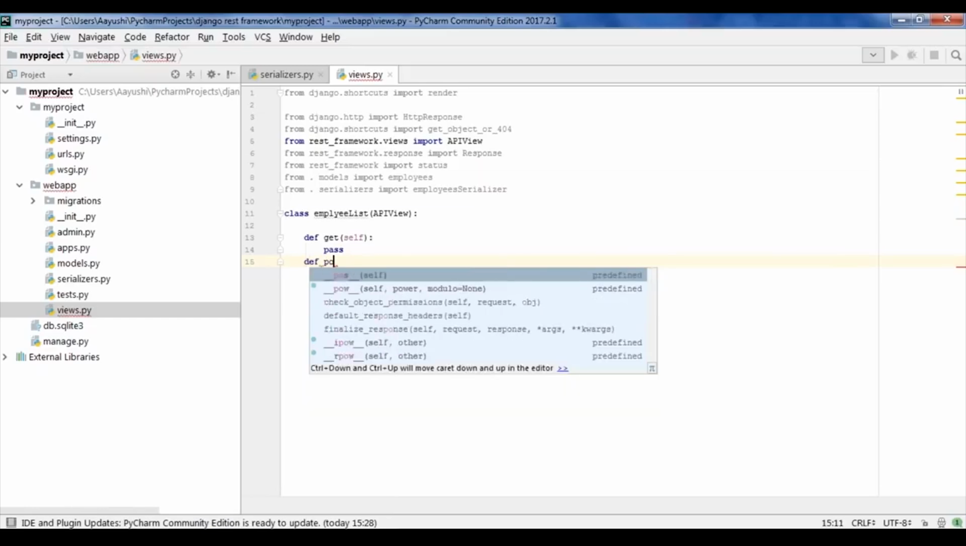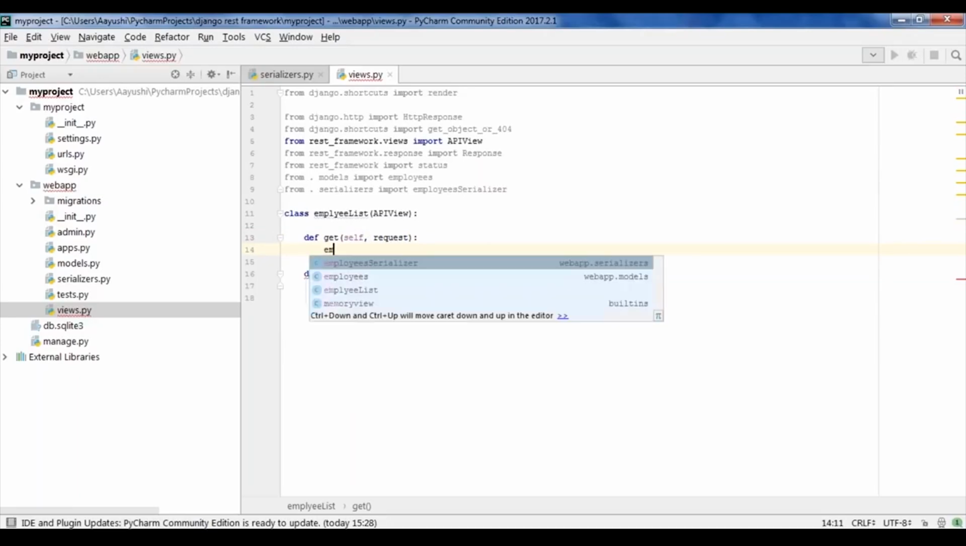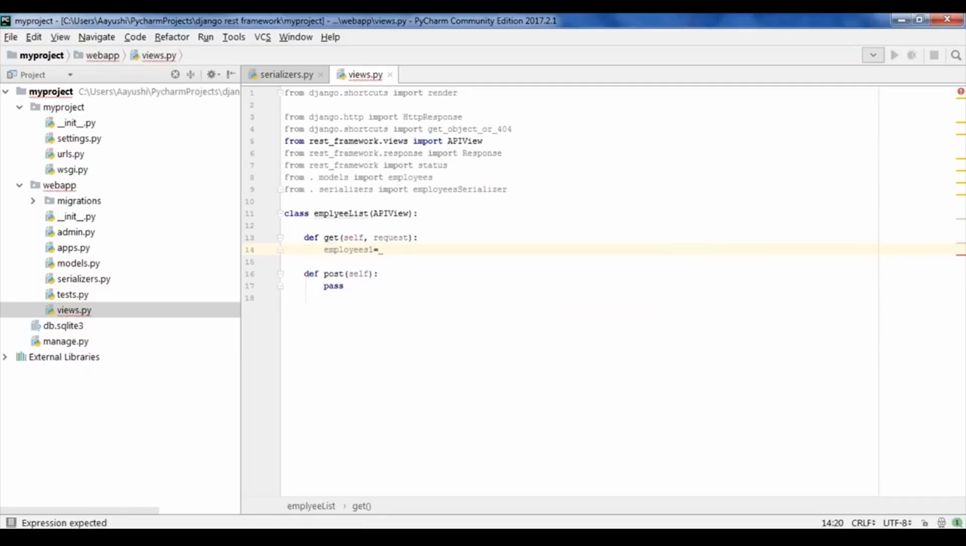And my next method, that is my post. Now I'll go into my first method. I'll just remove this pass, which basically means do nothing, and here I will pass in the request. Now I'll create a variable which stores all my objects. Let me name it employees, or you can say employees1. I'll have my model and it'll say objects dot all.